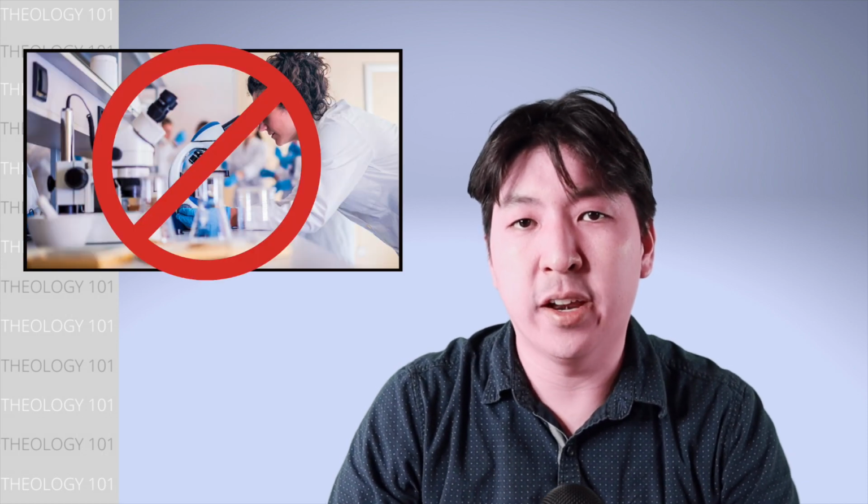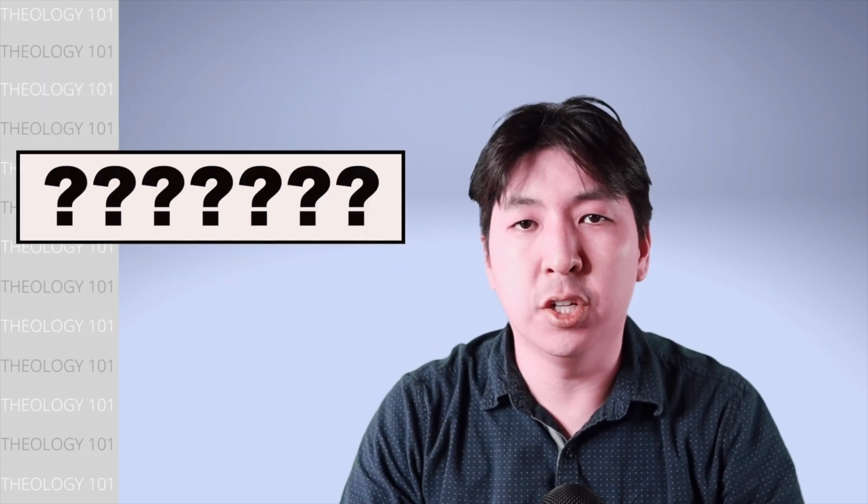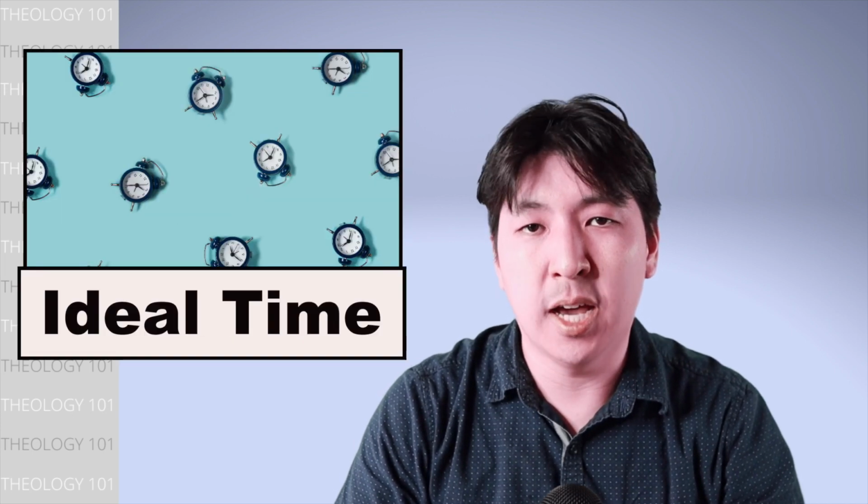How can we know through the scientific method that all of geology as we see today is a result of a supernatural event if we can't replicate the conditions of that event or test this hypothesis through the scientific method? At what point is science correct in its methodology or wrong? And where do we draw the line? The second theory used by young Earth creationism is called the ideal time theory.